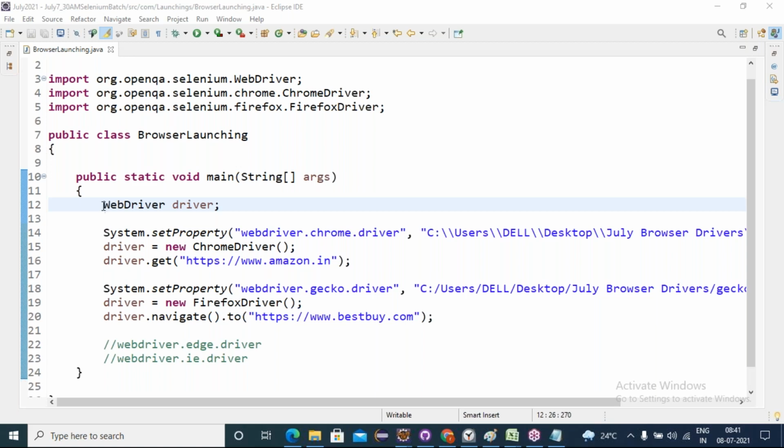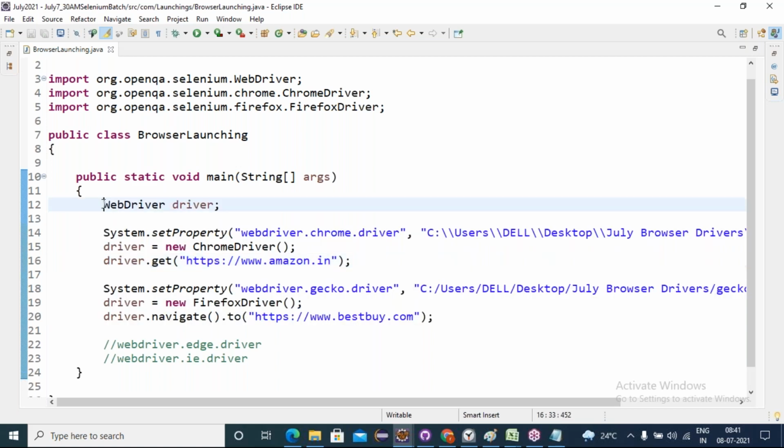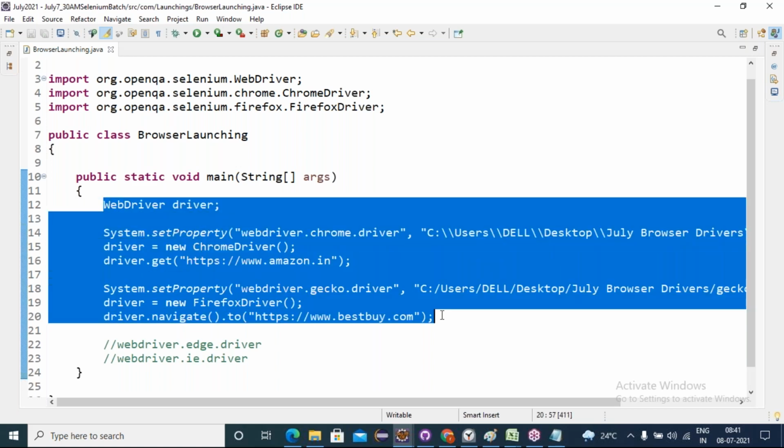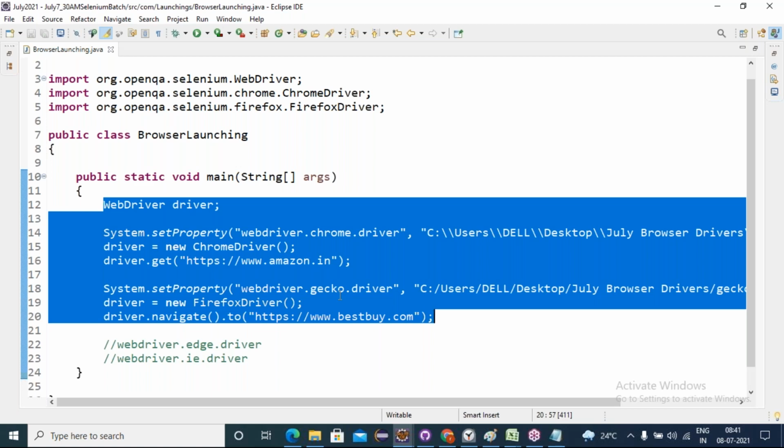So do we write the same logic again and again in every one of the 10 test cases? No. Code repetition should not happen in your programs. It should be optimized, with code reusability. What is the concept we use in Java for reusability?